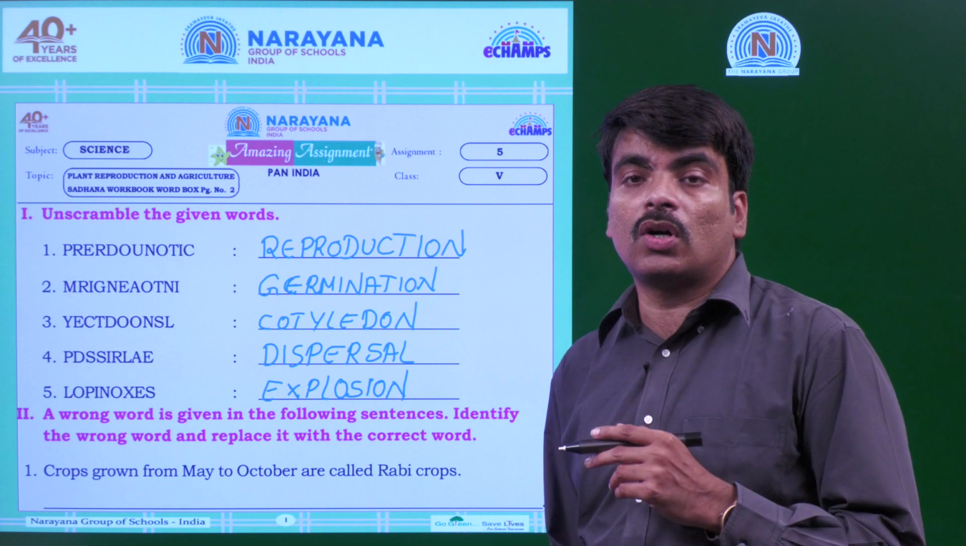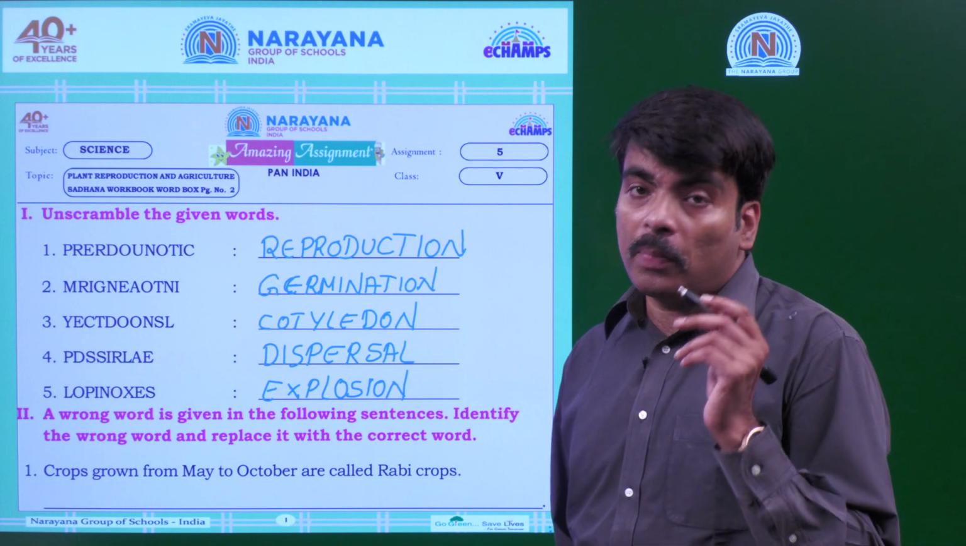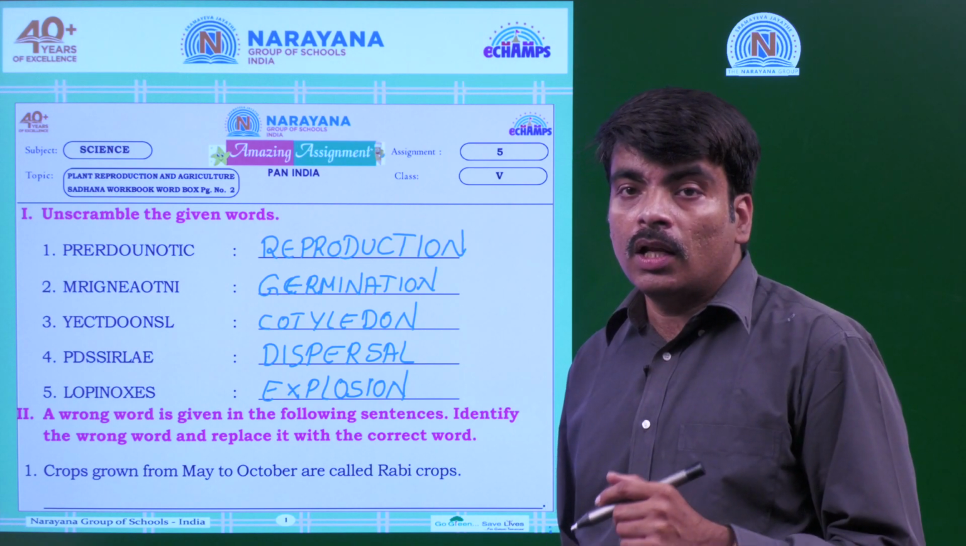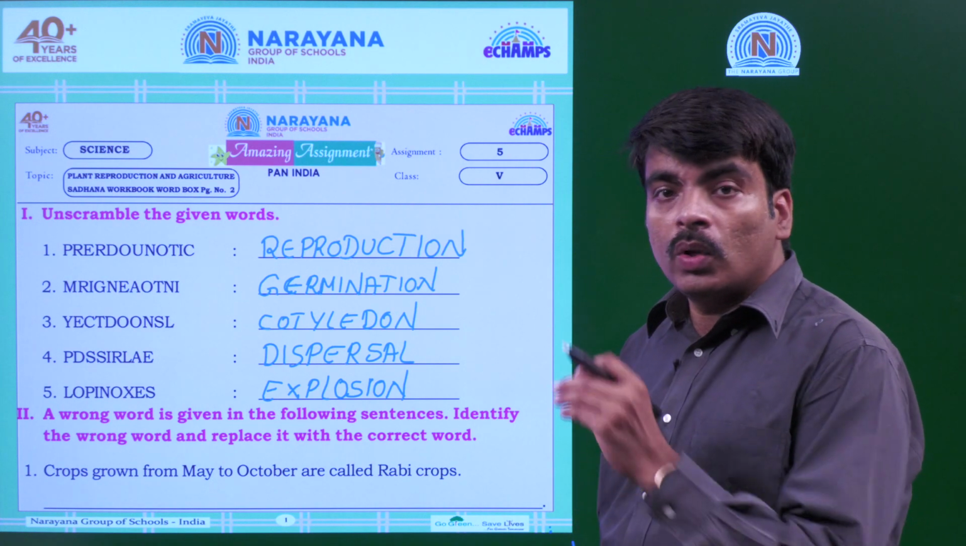Now coming to the last one, explosion. Explosion is one of the processes of dispersal. Peas, lady's finger, and such kinds of seeds get dispersed through explosion.